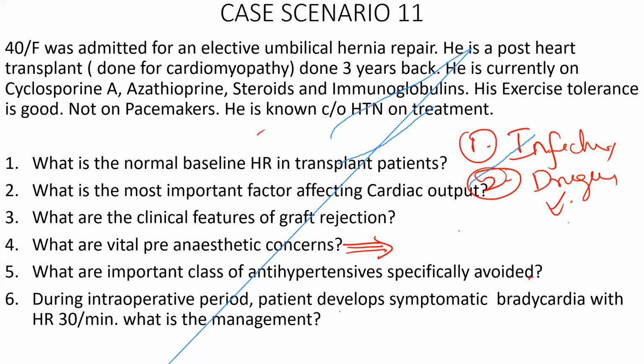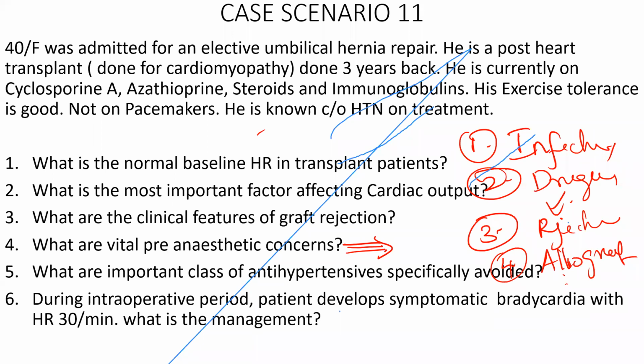So cyclosporin and other agents can cause hypertension, hyperkalemia, pancreatitis, cholelithiasis, renal failure, multiple problems because of the immunosuppressant agents they take. Very good. Then steroid-induced bone problems, all drug-induced, all steroid-induced problems. Fine. Then signs of rejection, which we discussed already. Then lastly, coronary allograft vasculopathy. This is also another sign of rejection. It is a sign of chronic rejection.